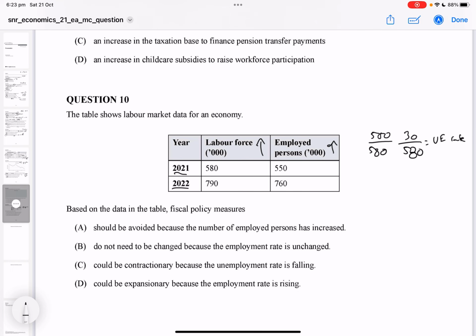And then for 2022, you do the same. You've got 30 over 790 equals the yearly rate. Okay, so I'll tell you now that looking at the proportions, it looks like unemployment is falling. Looks like unemployment is down.